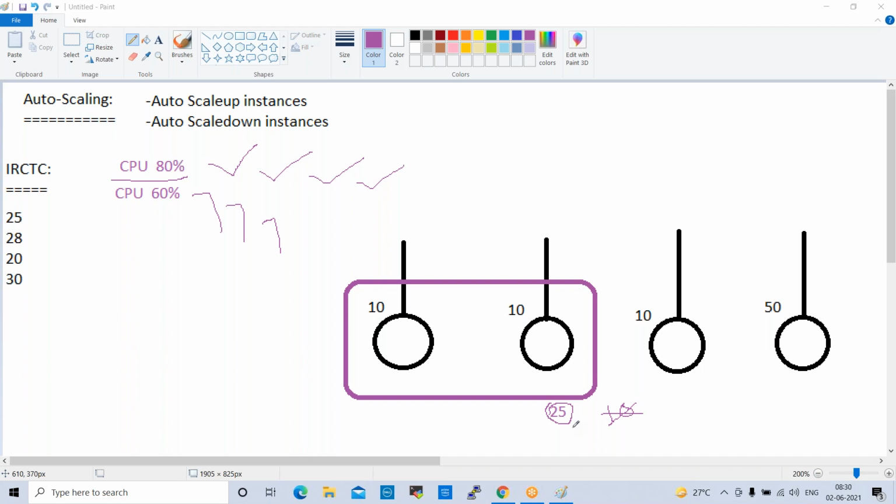Because critical applications run on this, the business will be impacted and the client will face many issues. That is why we need to be very careful when we handle autoscaling. But most of the time, 99%, we don't get any issues. It is rare, but in case any major issue happens, we will get some trouble. So let us go and create the lab now.